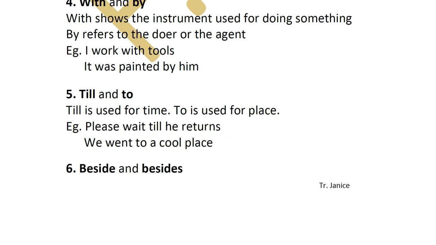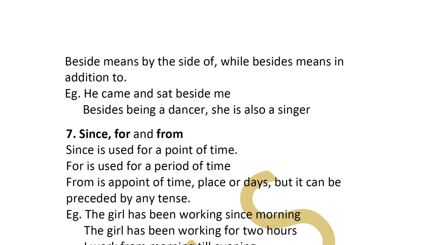"Till" and "to." "Till" is used when you're referring to time, and "to" is used when you're referring to a place. Like, we are going to the market, so you're going to a place. And if you're saying, I worked till 5 o'clock, so you're talking about the time over there. So "till" will be when you're talking about time, and "to" when you're talking about a place.